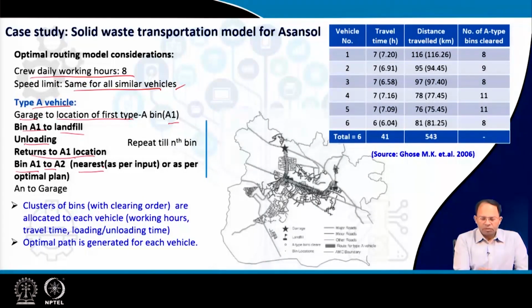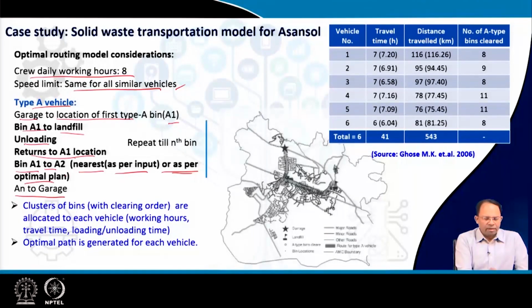In which sequence will they travel from bin A1 to A2? Either it can go to the nearest one, or as per the input of the user, he can order the sequence in which it will travel from one bin to another. Or it could be as per an optimal plan, based on the location of all these bins. We did this earlier in the last lecture, where we discussed two community bins, A and B, and in which sequence we will go to which bin. So based on an overall optimal plan, we can also determine that.